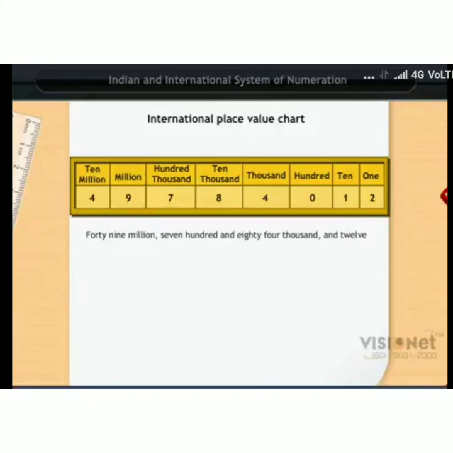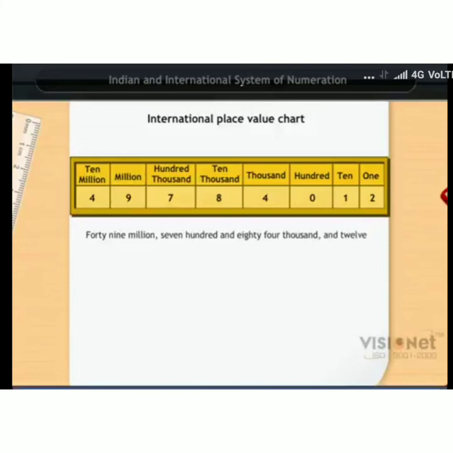Next, the same value I am going to represent in the international place value chart. There we placed the 4 in the crore place, but here it is represented in 10 million. So 4 is represented in 10 million, 9 in million, 7 in 100,000, 8 in 10,000, 4 in the thousands place, 0 hundreds, 1 tens and 2 ones.